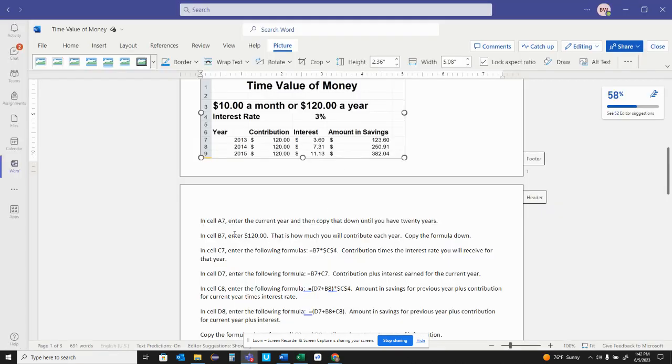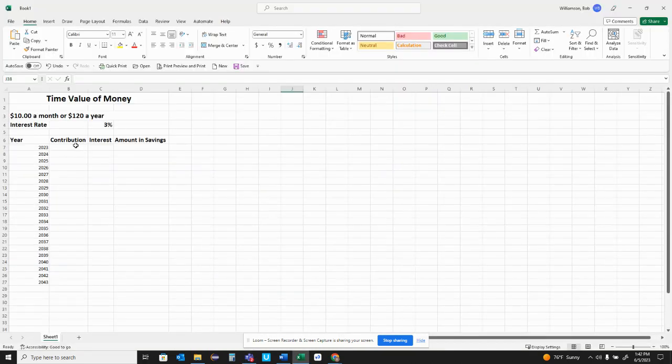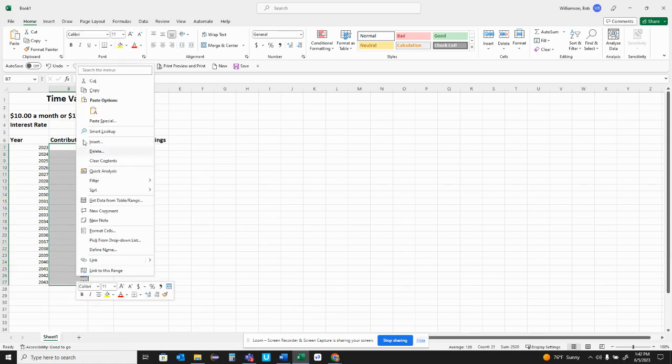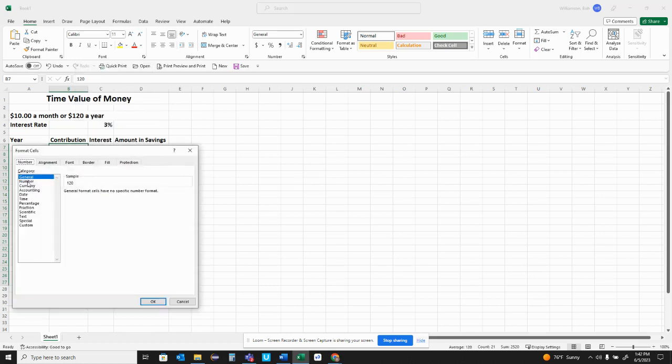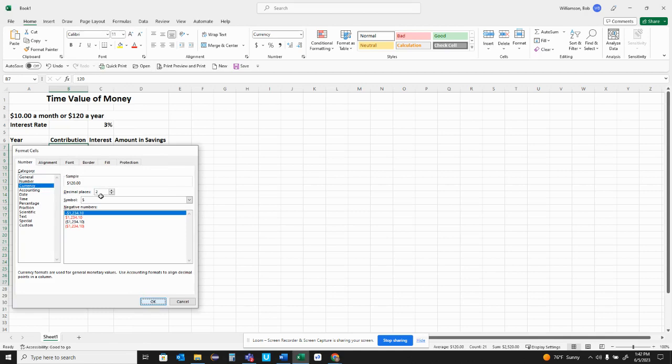Okay, so then A7, B7, 120. Copy the formula down, 120. I'm going to format that to have currency. So we're going to format that cell to make it currency. And that'll look a little better there. Okay.